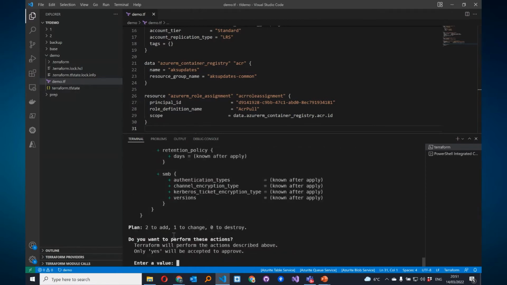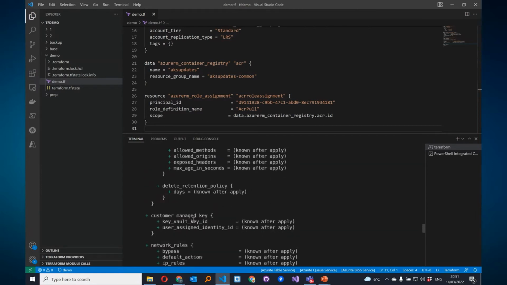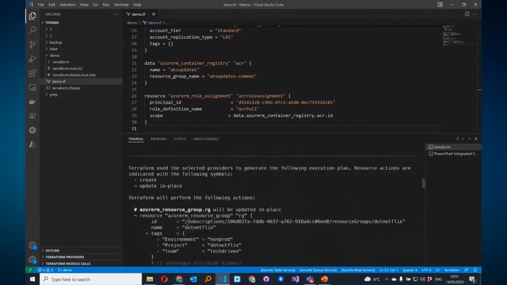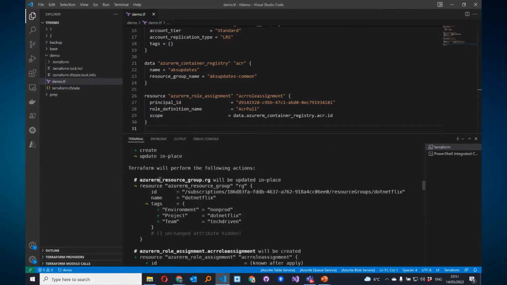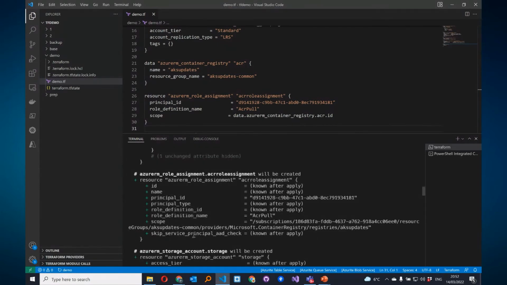And there he goes. So this is the summary again. He is going to add 2 resources and change one. Well, that is correct, but we can check it to be certain. So what do we see? We are seeing that the resource that is being changed is the resource group with new tags. This tilde means that he's going to change it and he's going to add 3 tags here.